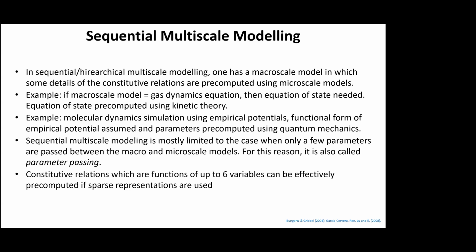So one of the other ways is to do sequential or hierarchical multi-scale modeling, wherein at the micro scale you homogenize the material and take it up to the macro scale. So if a macro scale model is like a gas dynamic equation, PV equal to nRT, right? So here you have the equation of state.